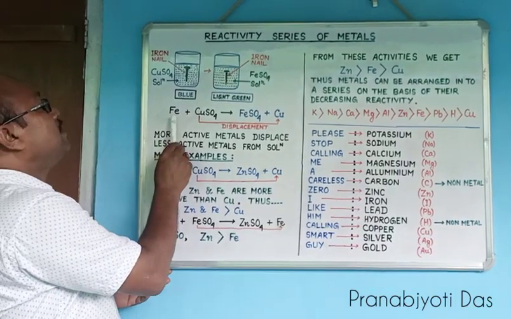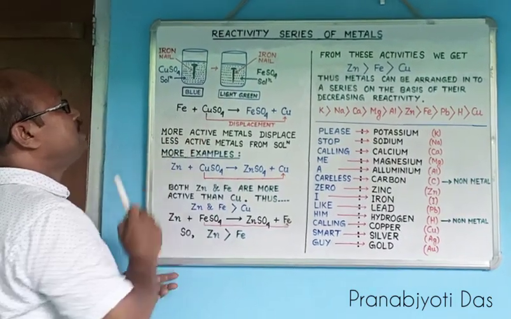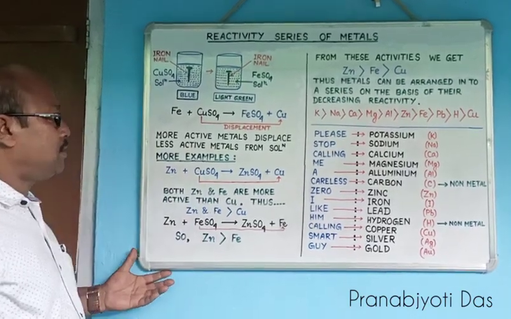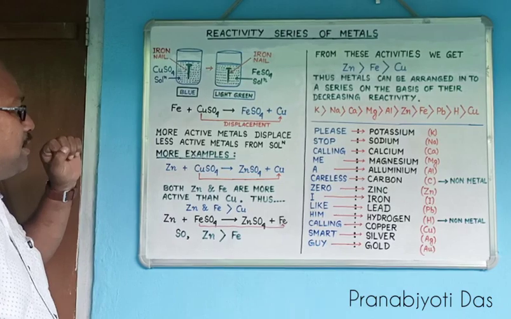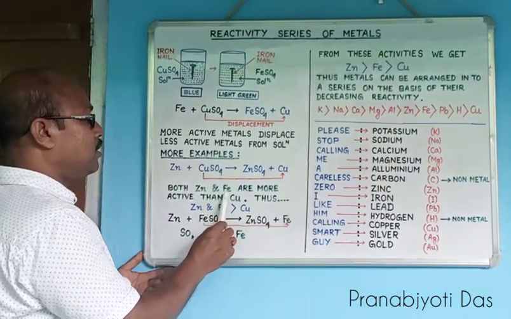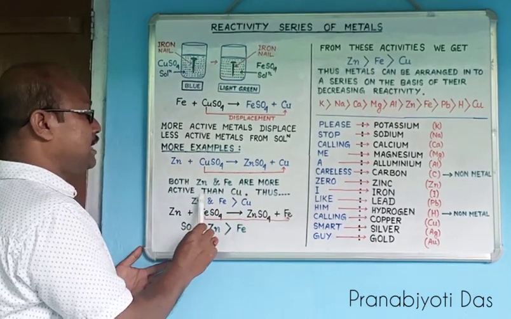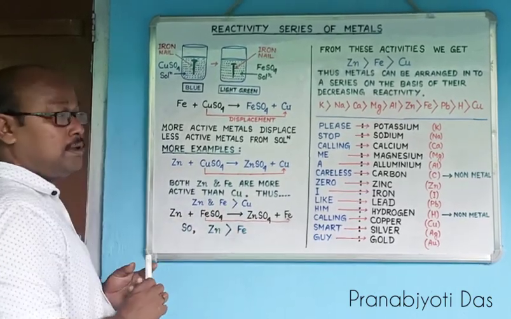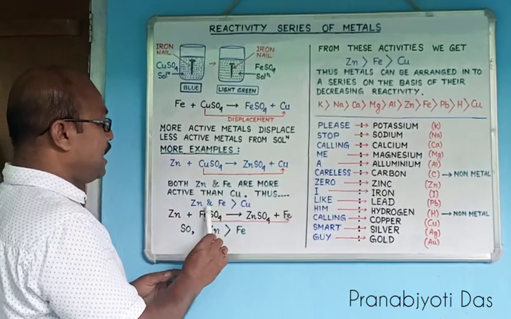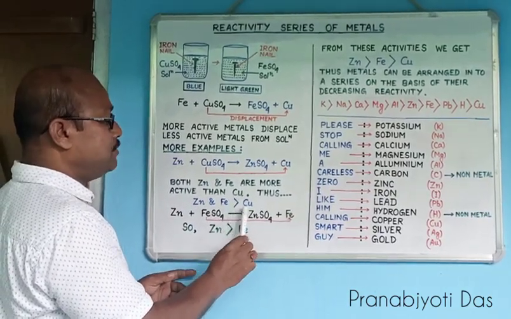In the earlier reaction, iron was more active than copper, and in the second chemical reaction, zinc is more active than copper. So from these two chemical reactions, it is very clear that both zinc and iron are more active metals than copper. So we can arrange it like this: zinc and iron are more reactive than copper.